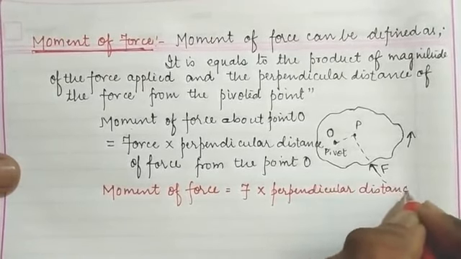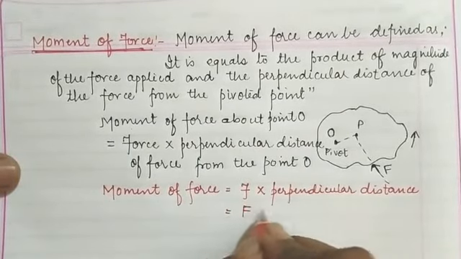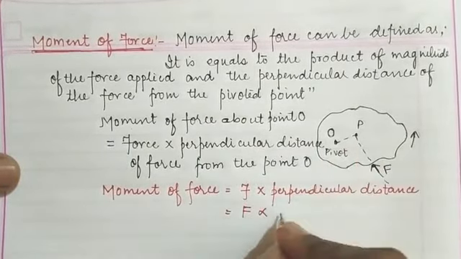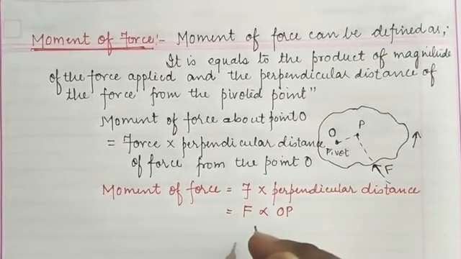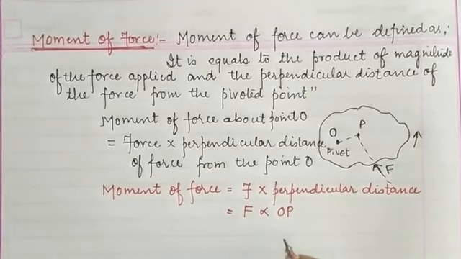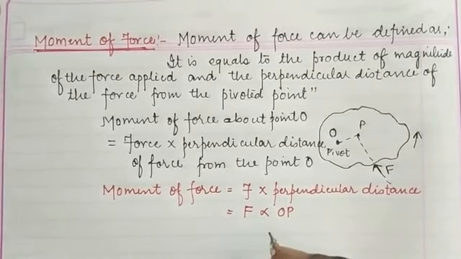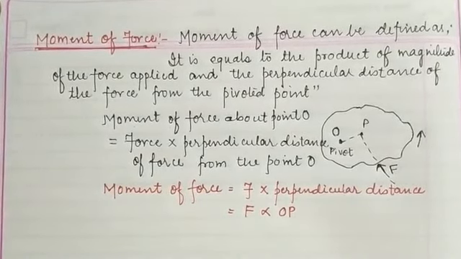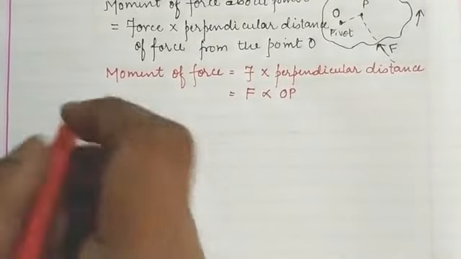Here you can see that force is given by F and the perpendicular distance is nothing but O to P. In this way we can easily calculate the moment of the force acting on the body. Now children, we have got the idea about the moment of force. Now we are going to discuss the units of the moment of force and how they arise.